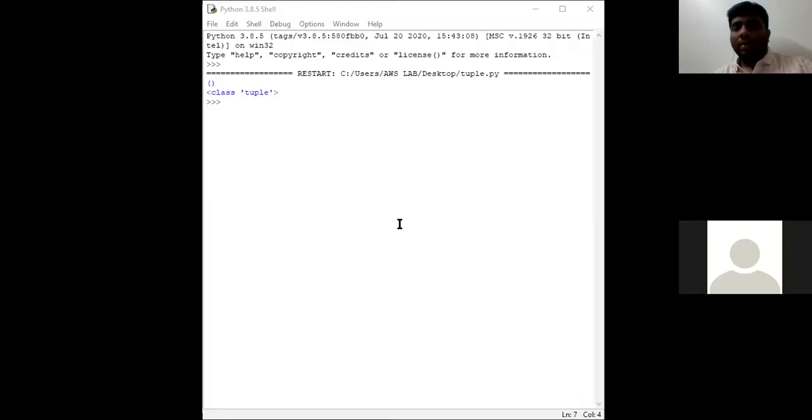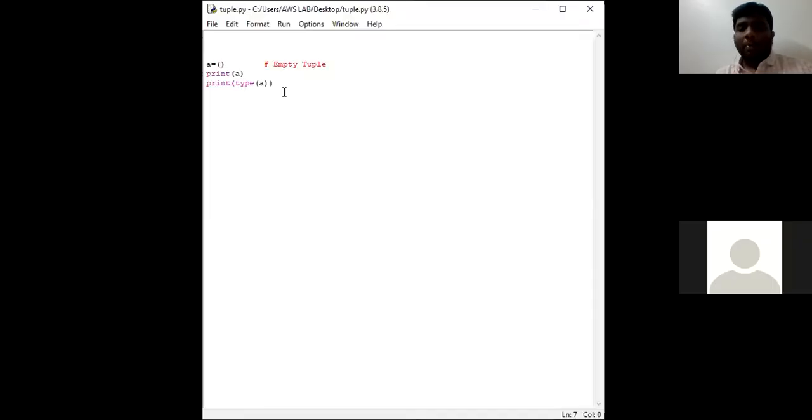See, this is our output. I asked the interpreter to print A. Since A is a tuple variable name, which is an empty tuple, it gave me the output as empty tuple. I have asked the type of A. What data type is A? It returned me as a tuple. Clear? This is the first point to be remembered.